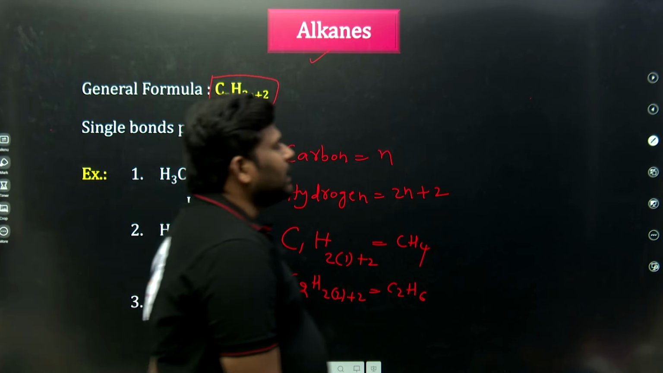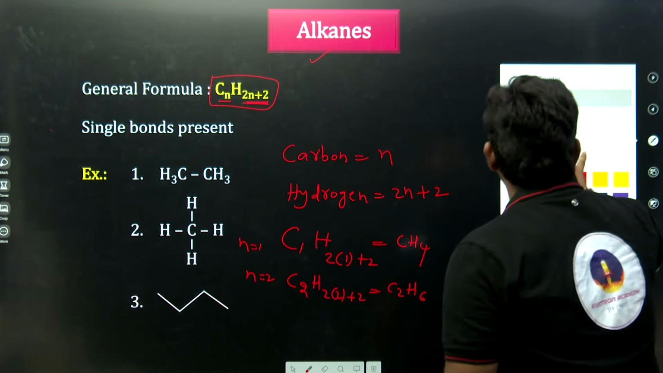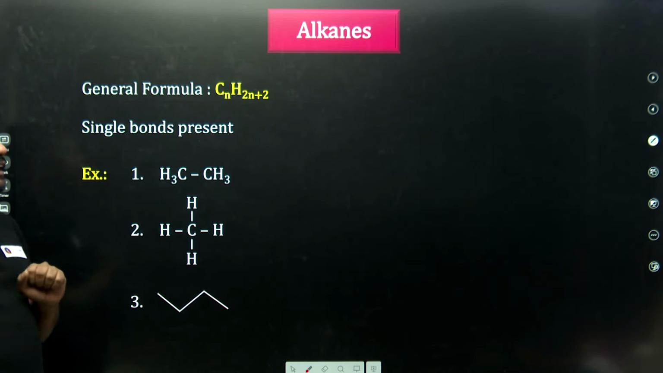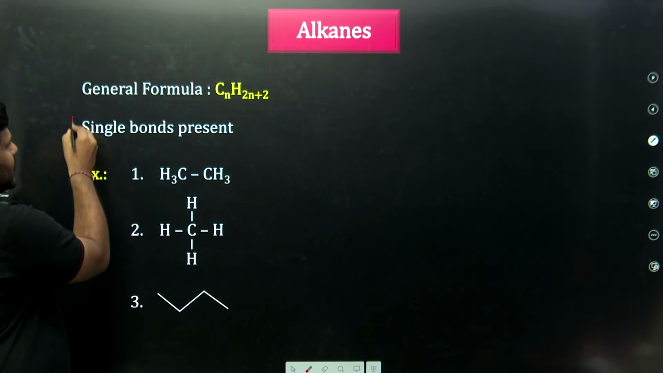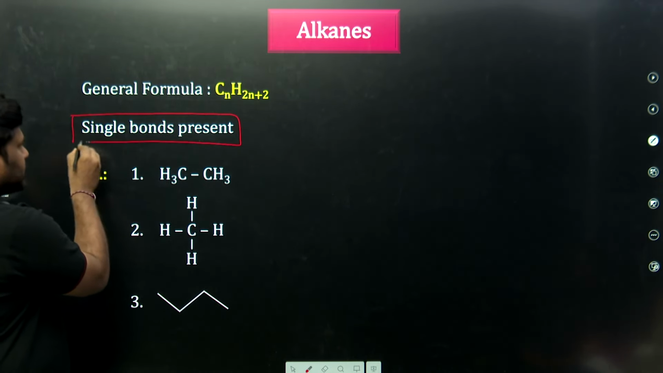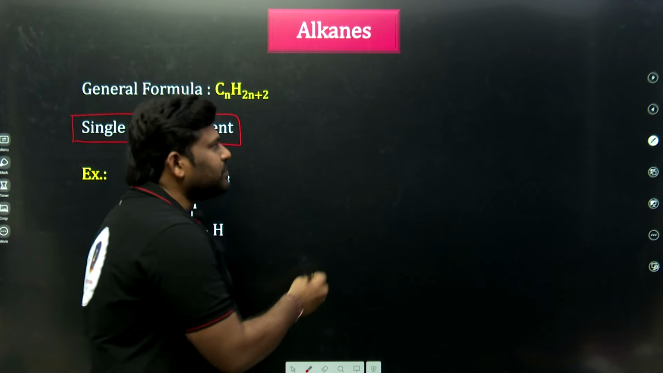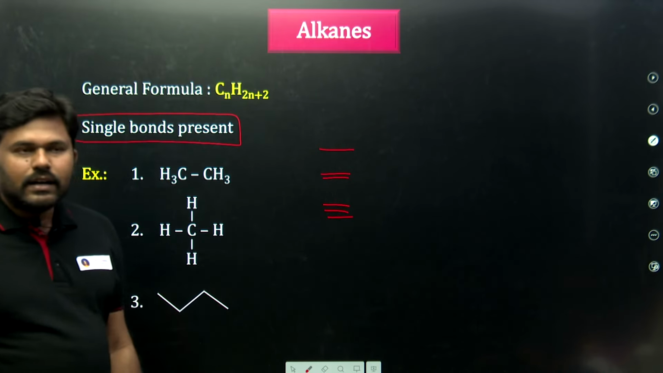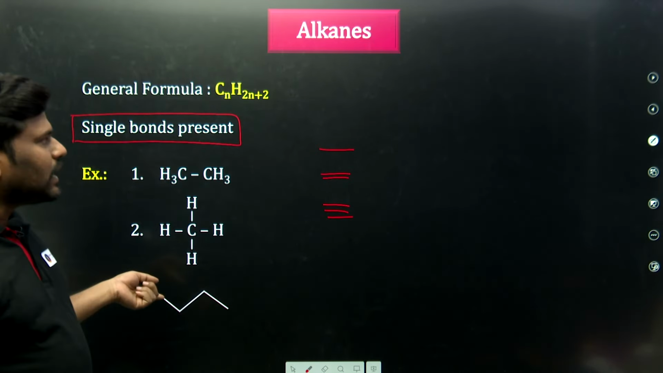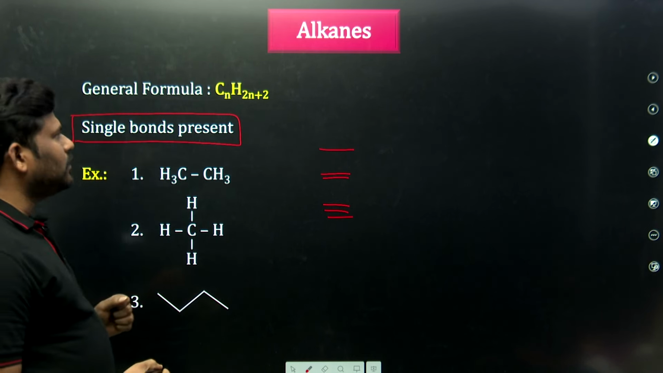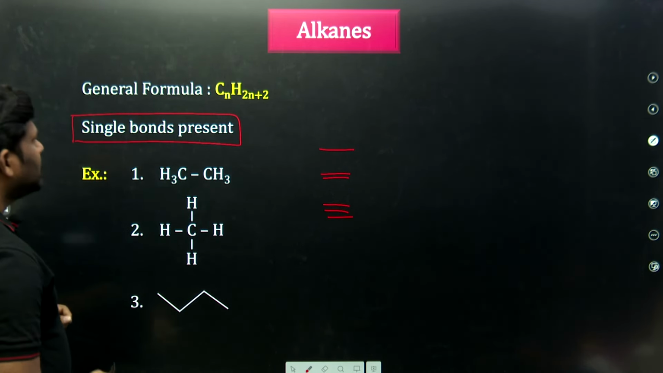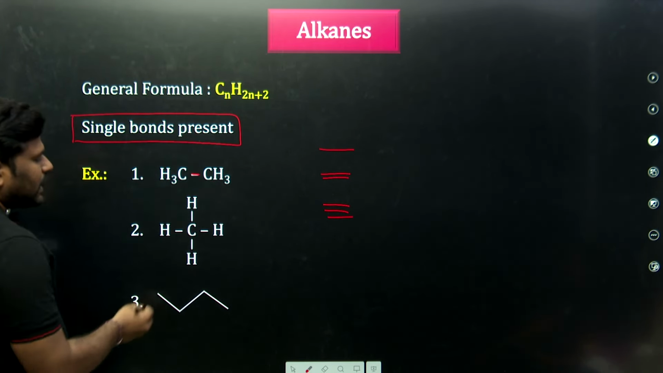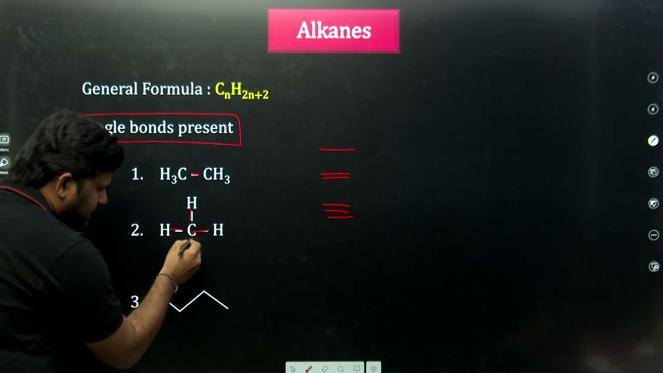Next, a few examples are given. The first example will be CH3CH. And one more technique, not only this formula: alkanes have only single bonds. We generally have single bond, double bond, triple bond, but alkanes only have single bonded atoms. For example, see here CH3 with a single bond, and here also all are single bonds.